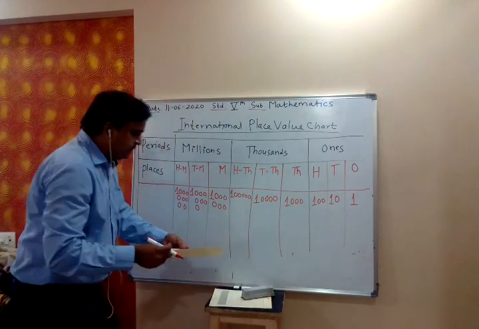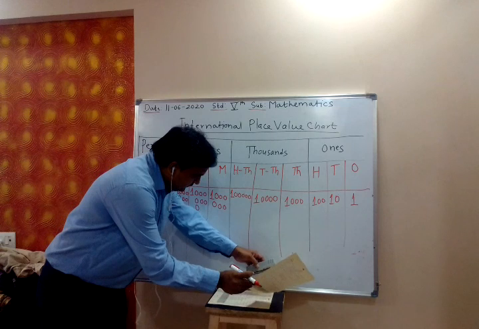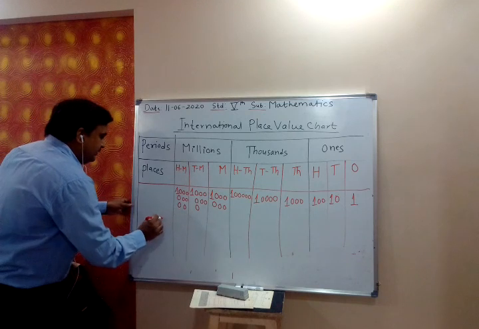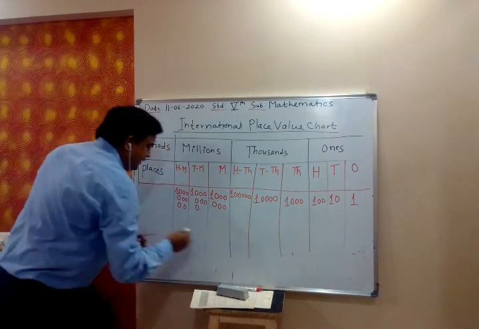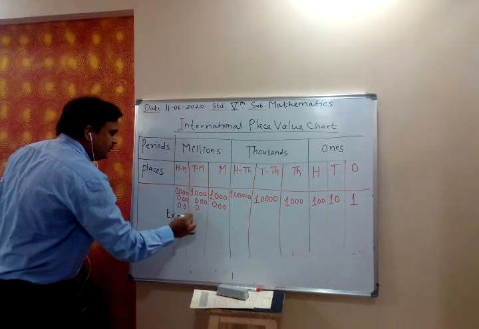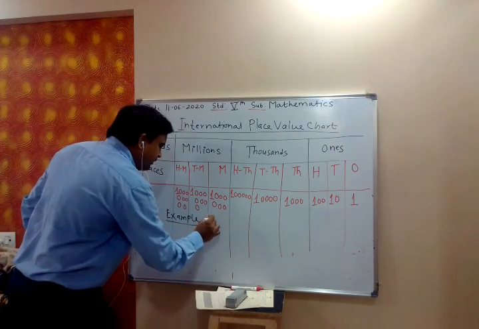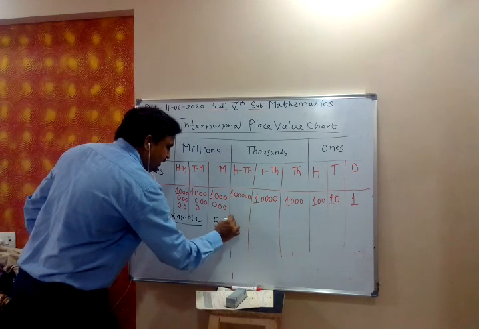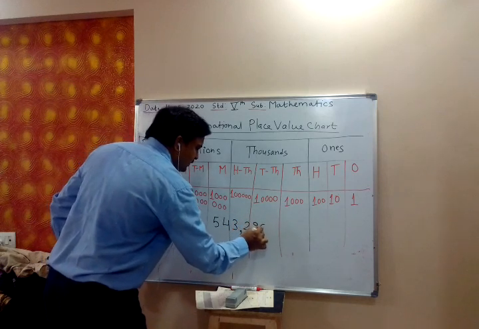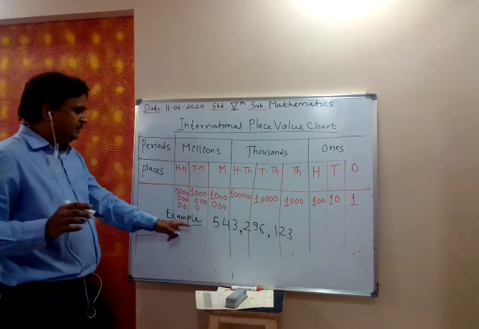Now let us take the example of the number 543,296,123.